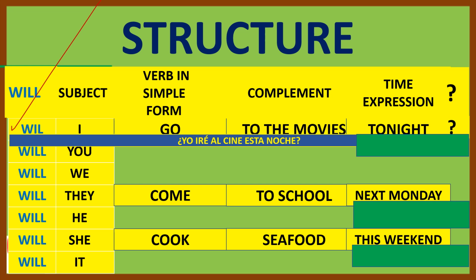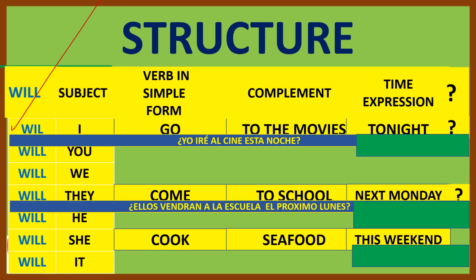Okay, and then we have the next sentence. And we add the question mark and we have, will they come to school next Monday? Will they come to school next Monday? Okay, and the last sentence, the last question is, will she cook seafood this weekend? Will she cook seafood this weekend?